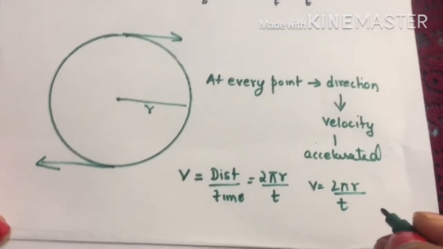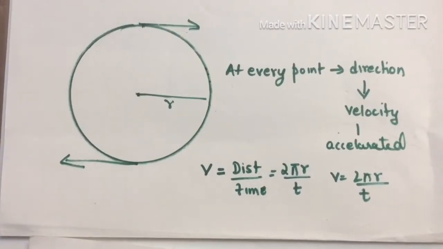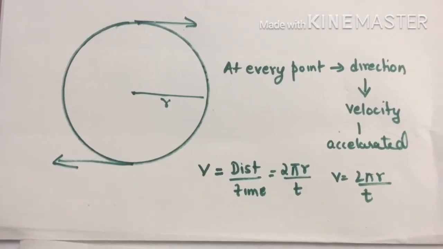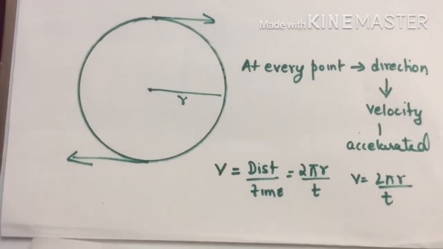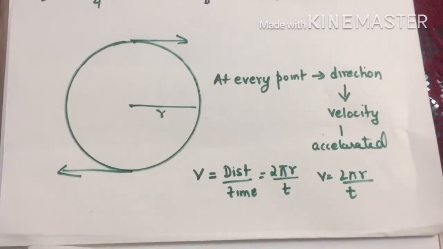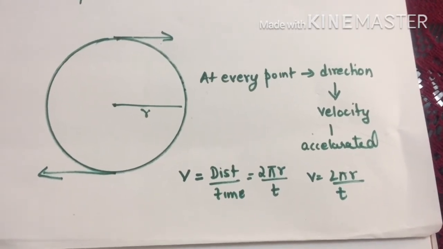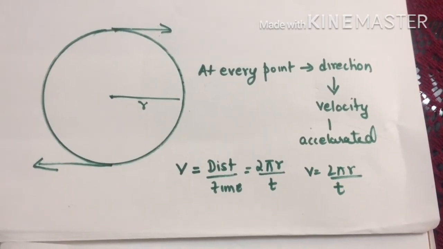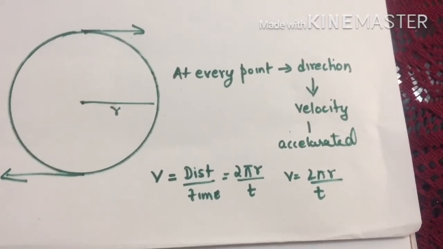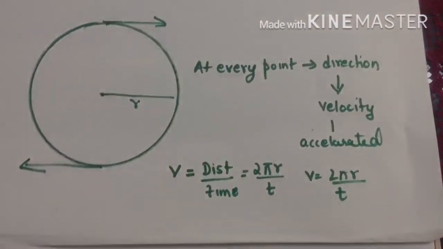We can give many examples of uniform circular motion, for example the motion of the moon around the earth, the motion of a satellite in a circular orbit around the earth, or the motion of the second hand of a watch. All of these are examples of uniform circular motion. Once again, what is uniform circular motion? If an object moves in a circular path with uniform speed, its motion is known as uniform circular motion.